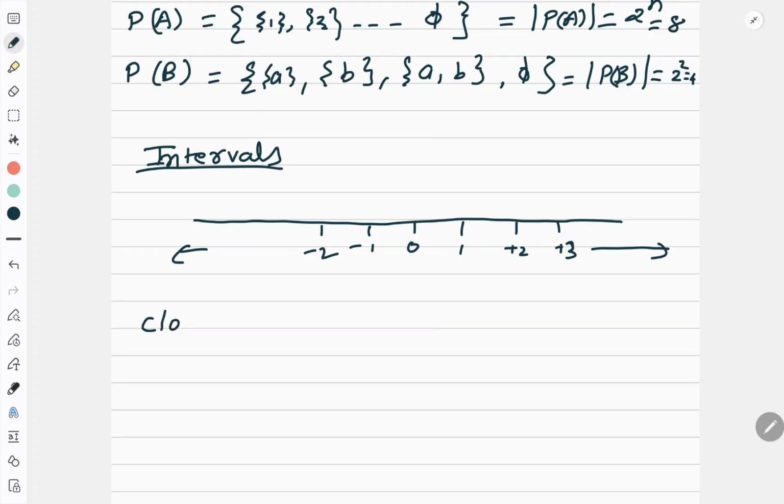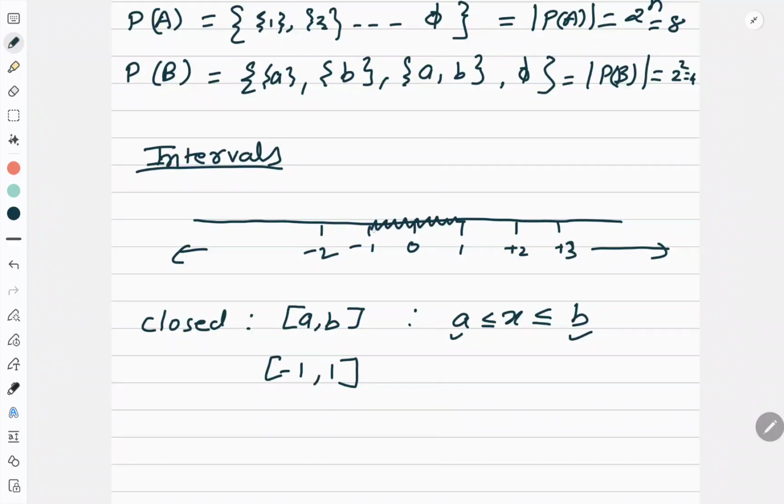See, I have the closed interval which is represented like this, [A, B]. And B minus A gives me the length of the interval. And I represent it like this. This always includes all the numbers between A and B, including A and B. So if I am saying -1 to 1, definitely it will have infinite numbers. So I am talking about this side of the number line, and it includes -1 and 1 also.